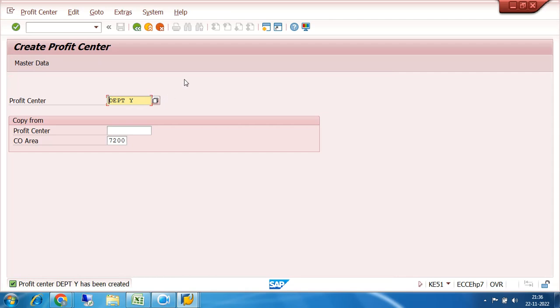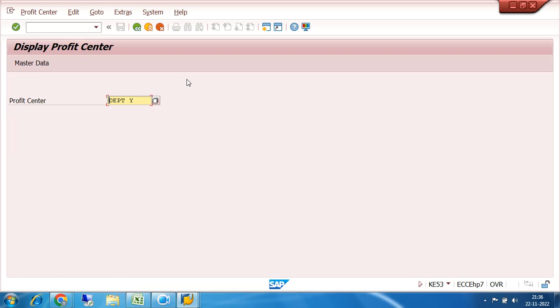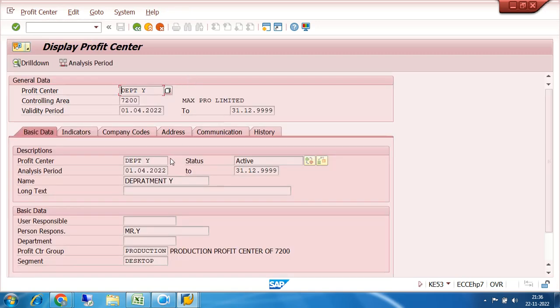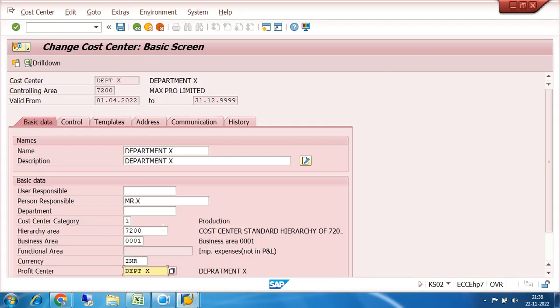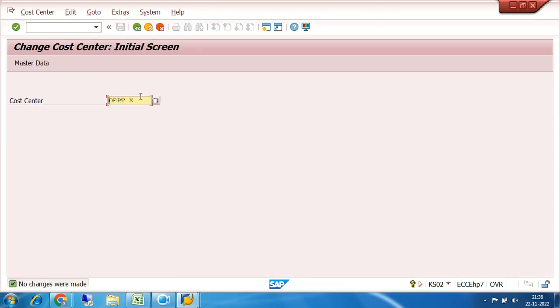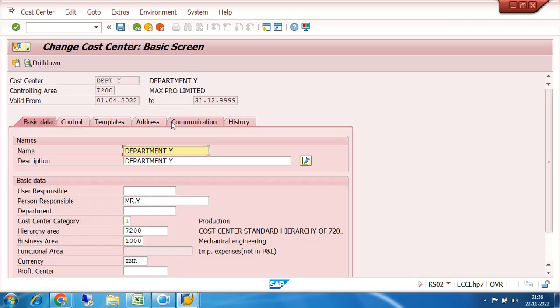Okay, suppose I want to see again, I can use profit center display, enter. See, department Y profit center is also active, which is linked to segment desktop. Now I also have a cost center, department Y. That cost center department Y must be linked with the profit center department Y. So let us change the cost center department Y. I put department Y and enter.